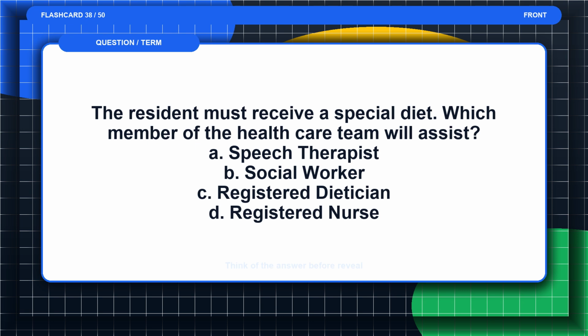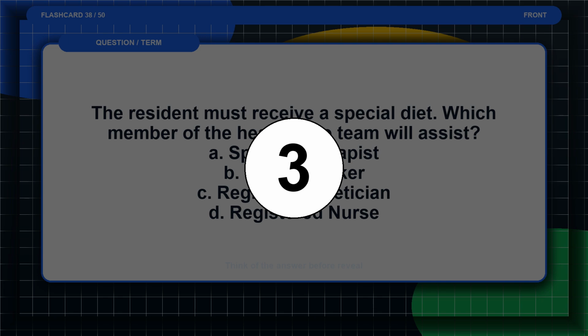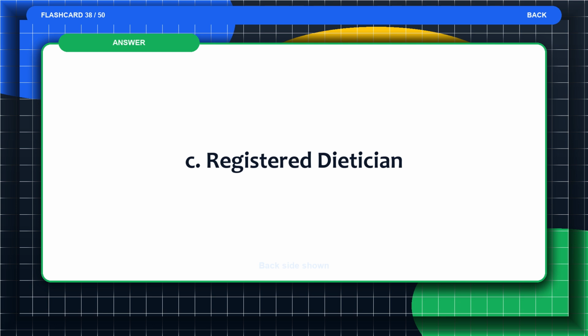Flashcard 38. The resident must receive a special diet. Which member of the healthcare team will assist? A. Speech therapist. B. Social worker. C. Registered dietitian. D. Registered nurse. Think of the answer before the reveal. The answer is C. Registered dietitian.